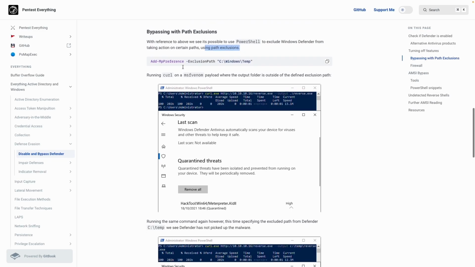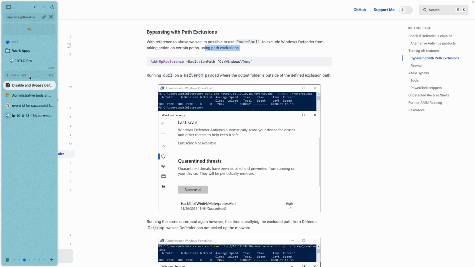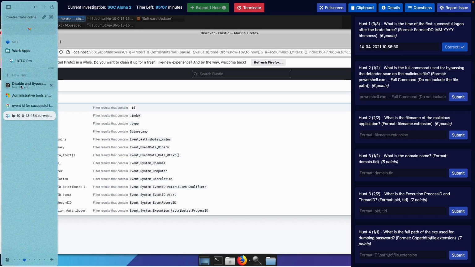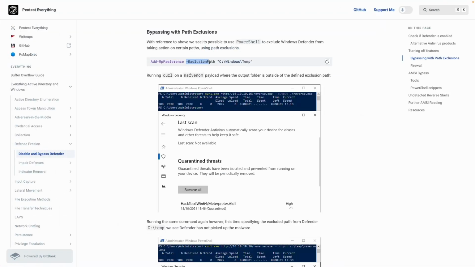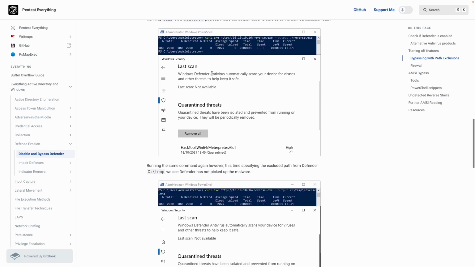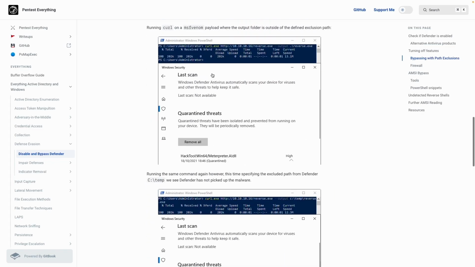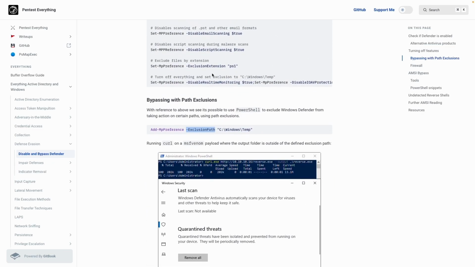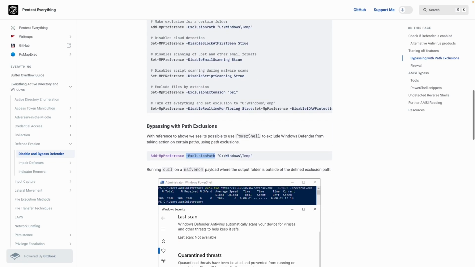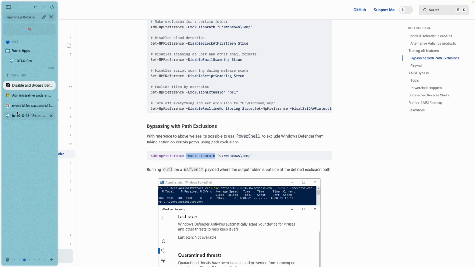Let's see. So the path. Hold on. Let me just one more time. What is the full command? So this is a full command. Whoa, that'll be in the filter. But I think we could just filter out for this argument right here, exclusion path. I'm gonna copy that. Exclusion path. I'm just gonna copy that.